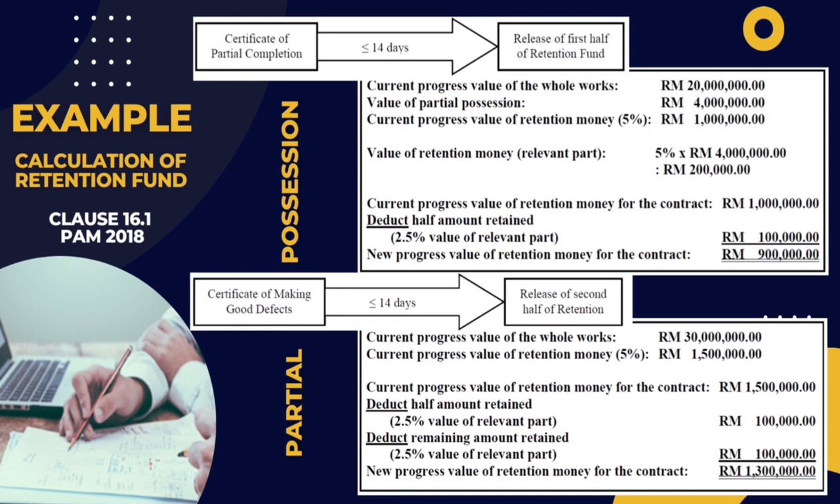Meanwhile, the second half of the amount is released on the issue of completion of making good defects of the relevant part within 14 days. The amount of retention fund is reduced for the contract by the total amount of the retention fund released. For example, the current progress value of retention money of 1.5 million ringgit Malaysia shall be deducted with half amount retained and remaining amount retained. The retention money is divided by half, which is 100,000 ringgit Malaysia each, as 2.5% is the value of the relevant part. Thus, the new progress of retention money is 1.3 million ringgit Malaysia.